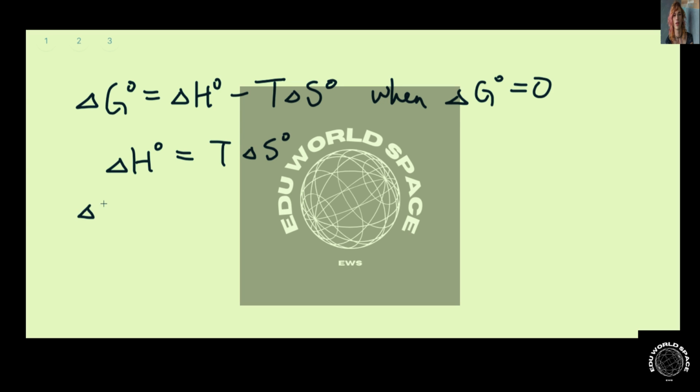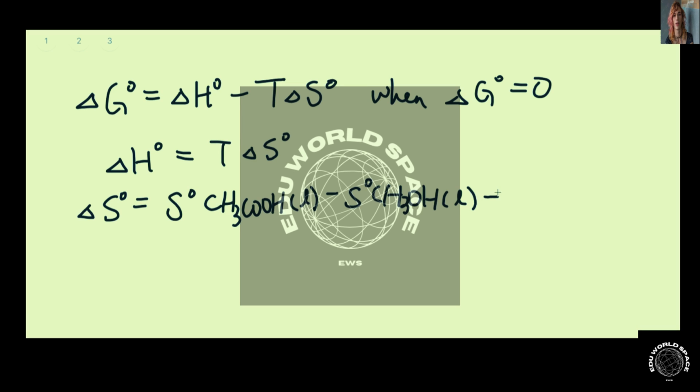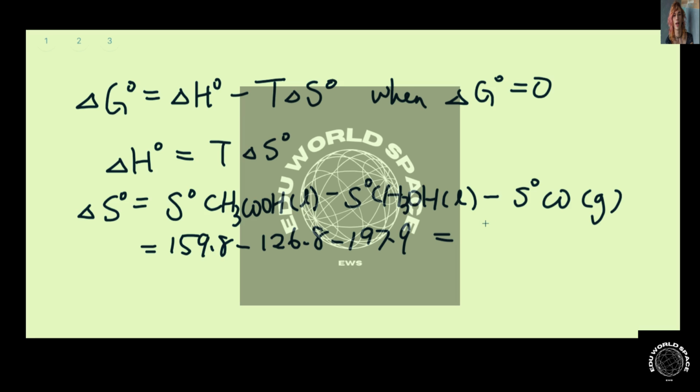So for this reaction, delta S0 is equal to S0 of CH3COOH minus S0 of CH3OH minus S0 of CO gas, and this is equal to 159.8 minus 126.8 minus 197.9, which gives you a number of negative 0.1649 kilojoules per Kelvin.